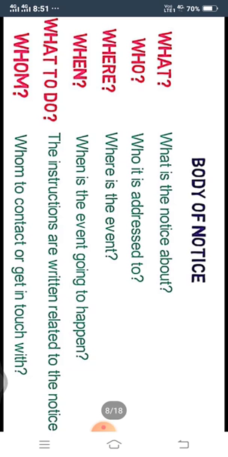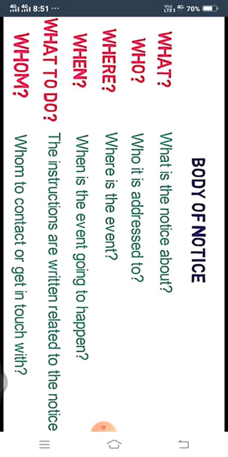While you are writing a notice, we have to answer the 5 W's, and those are what, who, where, when, what to do and whom. First is what. What is the notice about? We have to mention why we are writing a notice. Who. Who it is addressed to. Where is the event?